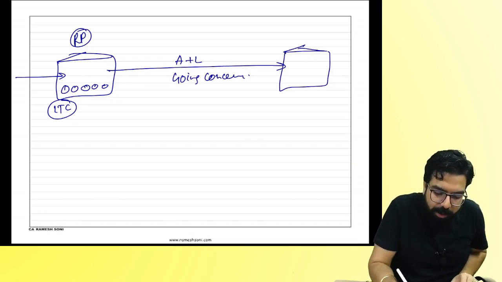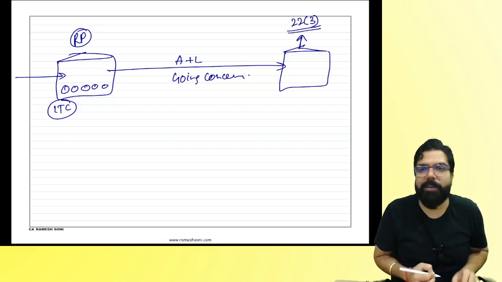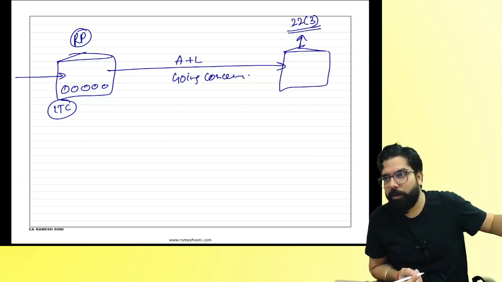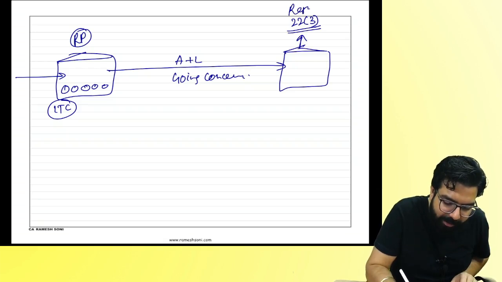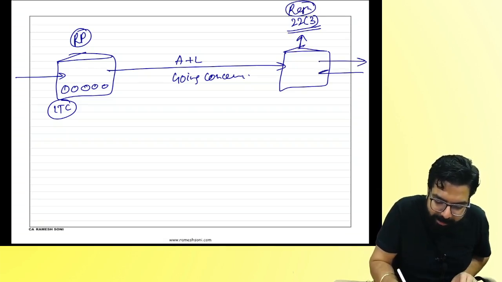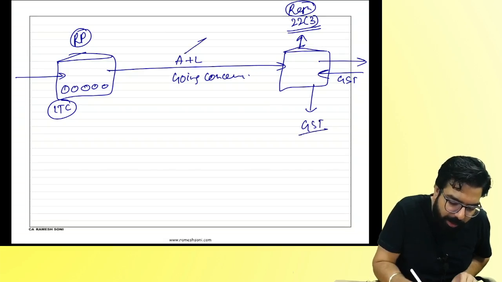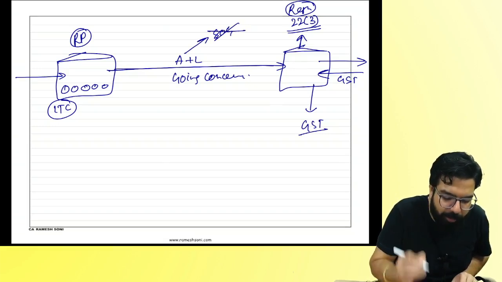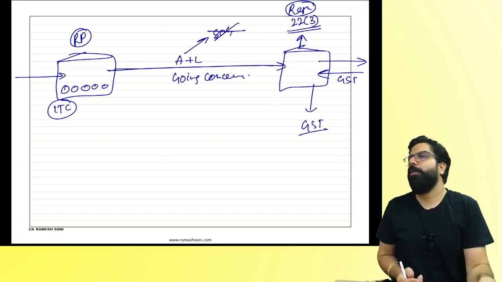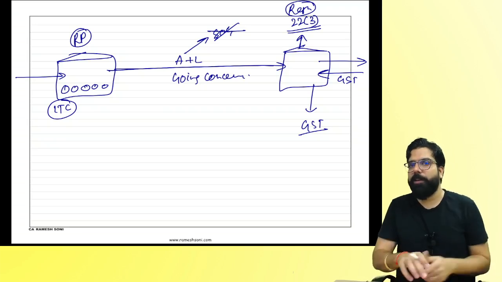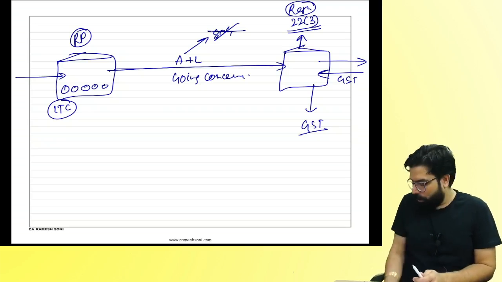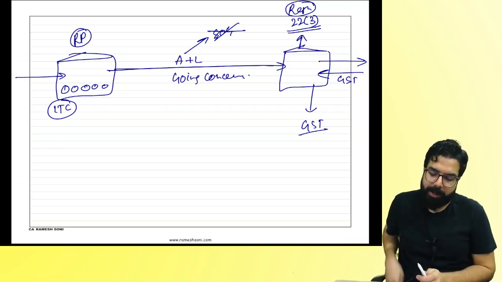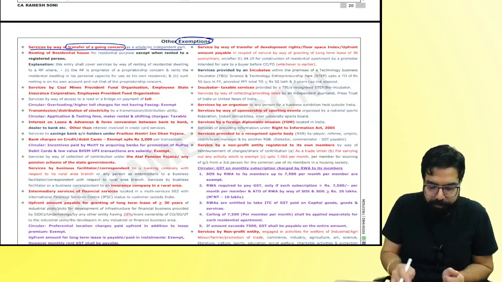Now I went ahead and gave it to someone, and now he is required to take registration under section 22(3), which I showed you in the registration chapter. Will he take registration? When he will sell, will he collect GST? Will he pay GST to the government? So when I transfer the assets, will it be supply of goods or not supply of goods? It will not be a supply of goods. Are we 100% clear with this? Can I go ahead, everyone? That's all. Government has gone ahead and told over here that, Ramesh, this will not be a supply of goods. See.